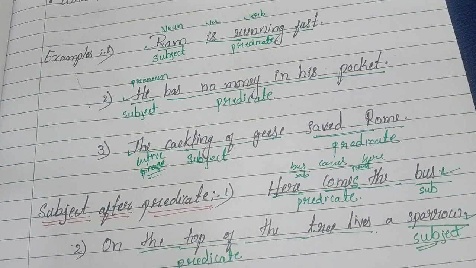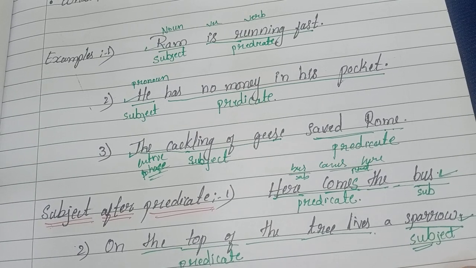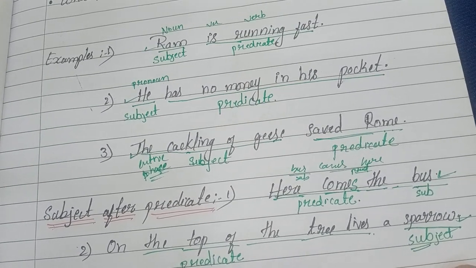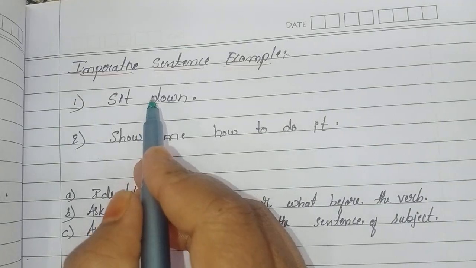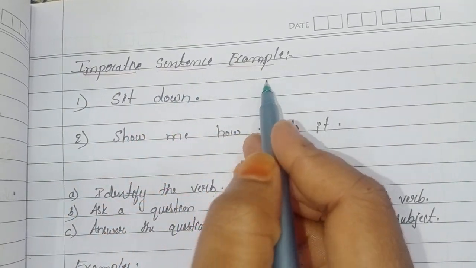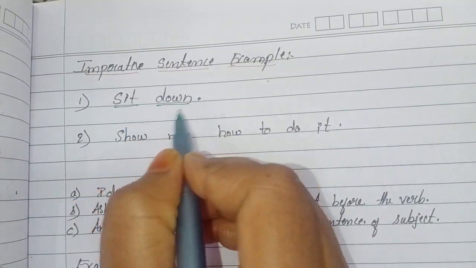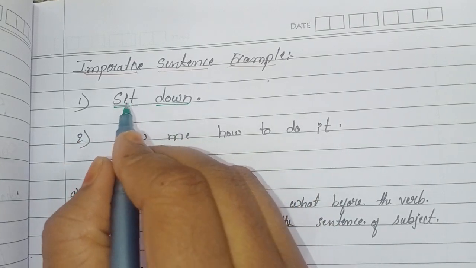And one more point: in the imperative sentence, you is by default the subject. I give some examples of the imperative sentence. Sit down. Here we do not have a subject.